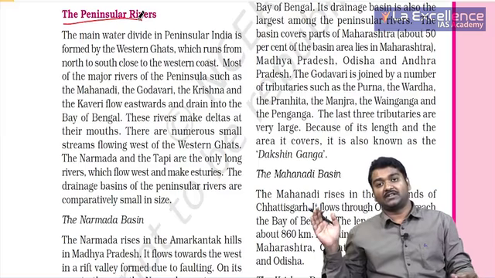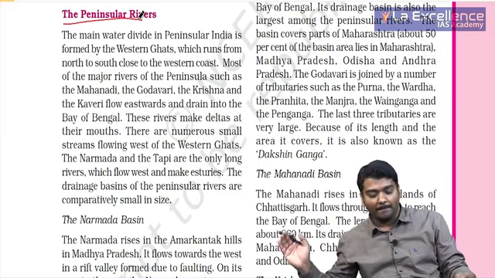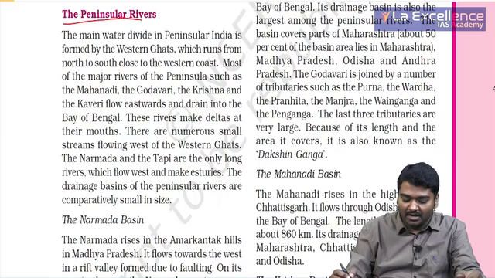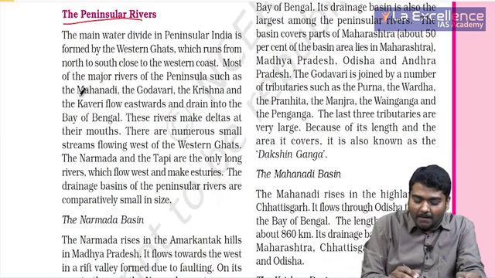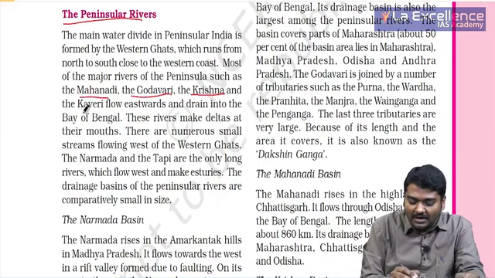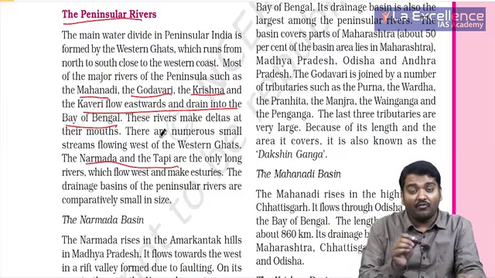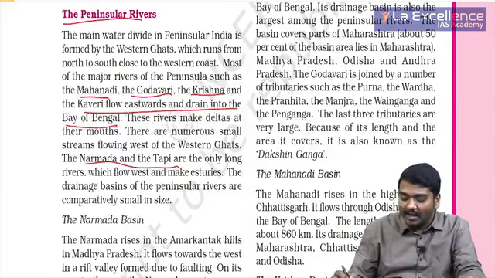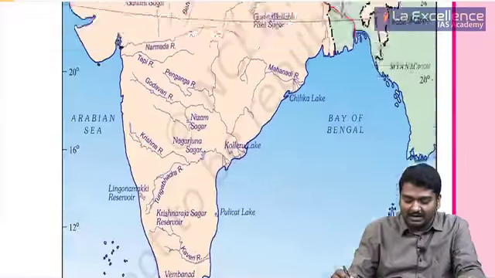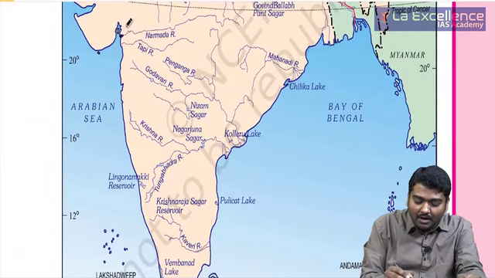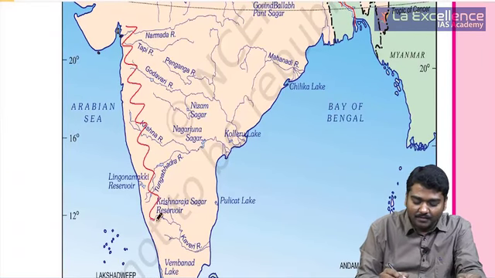East flowing rivers are the ones which go and join the Bay of Bengal. So when we are talking about this, Mahanadi, Godavari, Krishna and Kaveri flow eastwards and drain into the Bay of Bengal, whereas Narmada and Tapi flow westwards, and you have the Western Ghats immediately. Here you have Western Ghats, right?